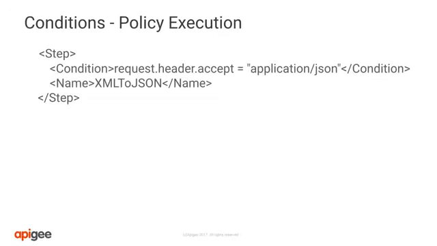A policy is executed provided that the condition is true. For example, the XML to JSON policy will execute only if the accept request header is application/JSON. It's important to note that if you try to access a flow variable that is out of scope, you will receive a null value. If you try to set a flow variable before it's in scope, the proxy does nothing. It does not generate an error, and it does not set the variable.